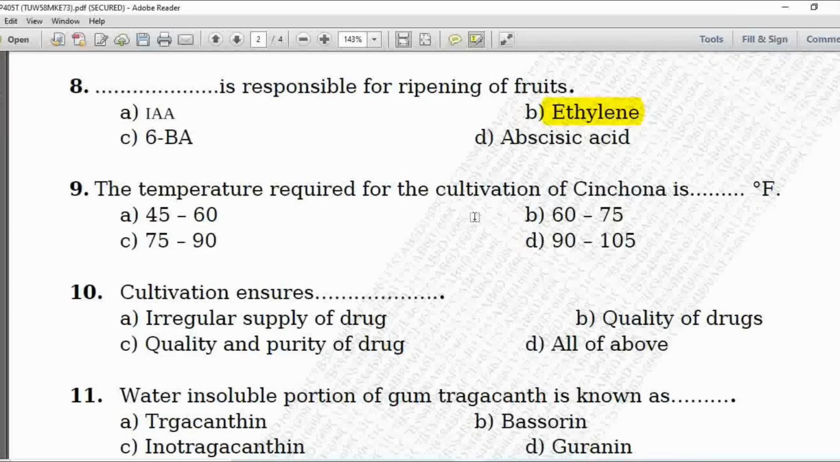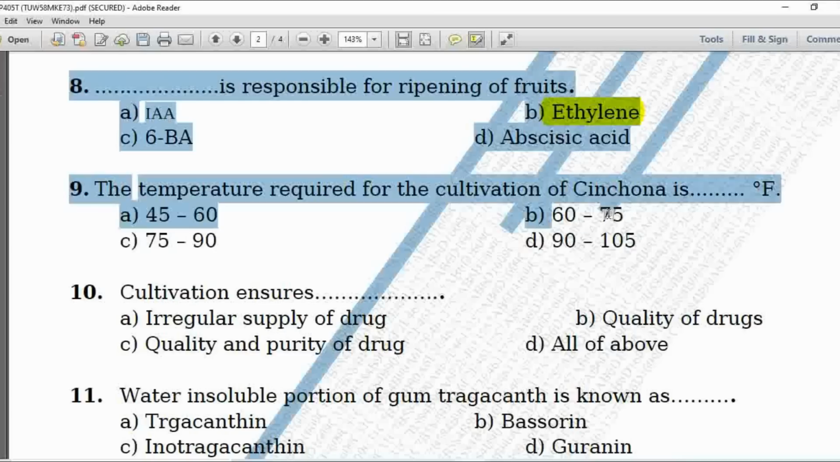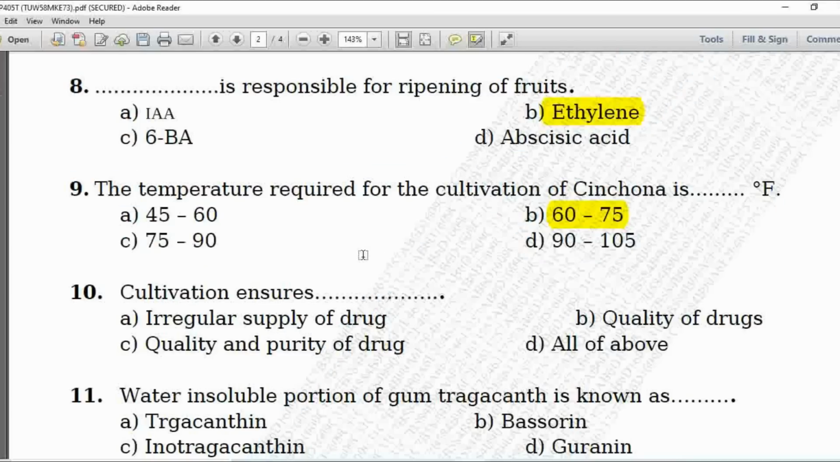9th MCQ, the temperature required for the cultivation of cinchona is dash dash degree Fahrenheit. Option A is 45 to 60, B is 60 to 75, C is 75 to 90 and D is 90 to 105. Here the temperature is given in degree Fahrenheit range and the temperature required for the cultivation of cinchona bark is 60 to 75 degree Fahrenheit. So option B is correct.